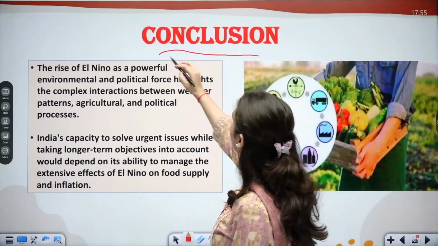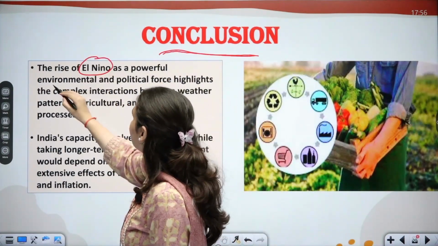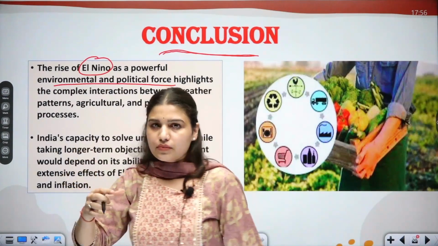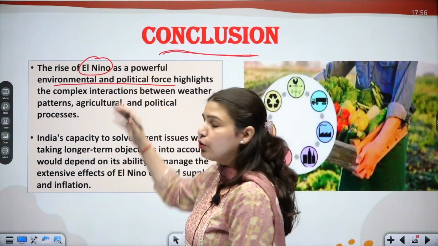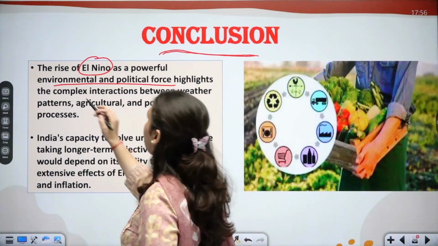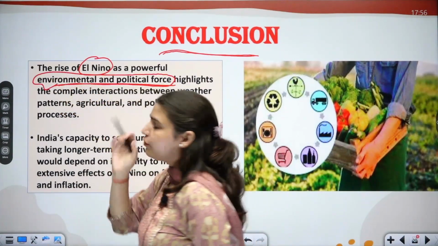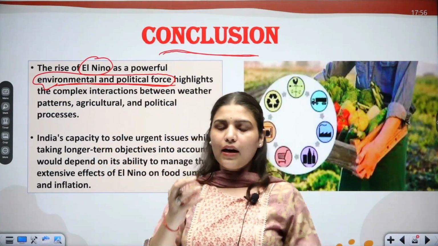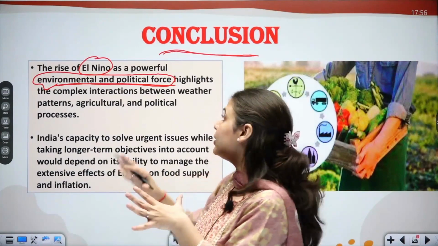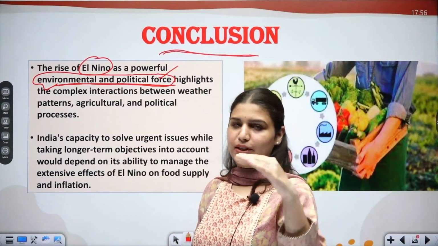Now if we talk about the conclusion, you can use this conclusion in your answers as well. The strengthening of El Nino is a powerful environmental and political force. We have seen how it will affect the weather patterns, how it will affect our economy, and from those economic changes, what the political consequences can be.